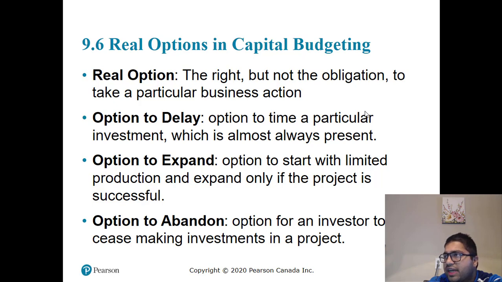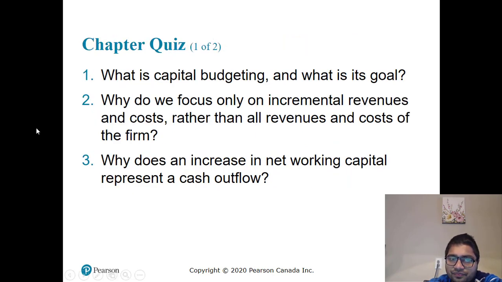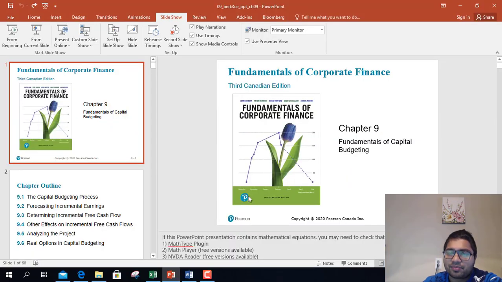Maybe things are not ready yet, or you have different projects which are occupying you. So maybe Apple can decide to delay Apple Glass, and it can calculate what would be the impact of that. Option to expand: start with limited production, test the product and then expand later on rather than spending everything right now. Option to abandon: if it is not working after 2 years, just abandon the project, save on incremental costs. So this was the whole chapter.